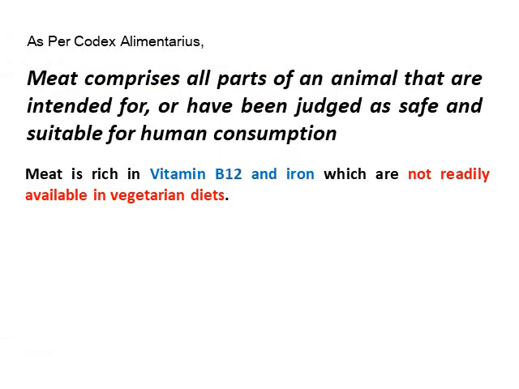So the definition of meat as per the Codex Alimentarius Commission is: meat comprises all parts of an animal that are intended for or have been judged as safe and suitable for human consumption. And meat is rich in vitamin B12 and iron, which are not readily available in vegetarian diets. But plant-based meat alternatives these days are being developed for the market, and currently they are one of the key research areas in the domain of food science and technology.